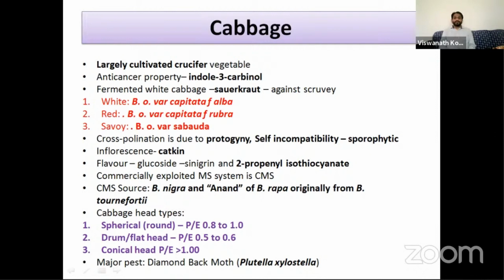If the P by E, polar diameter by equatorial diameter ratio is 0.8 to 1, it is a round head or spherical head. If it is 0.5 to 0.6, it is drum head or flat head. If it is greater than 1, it is conical head.